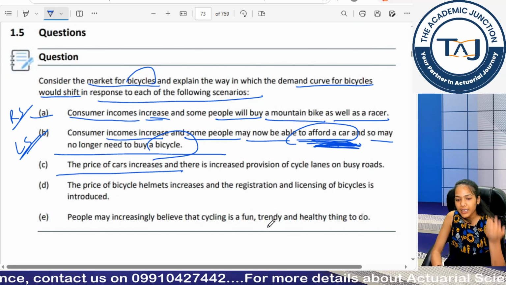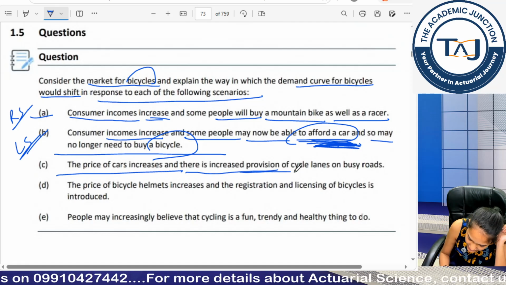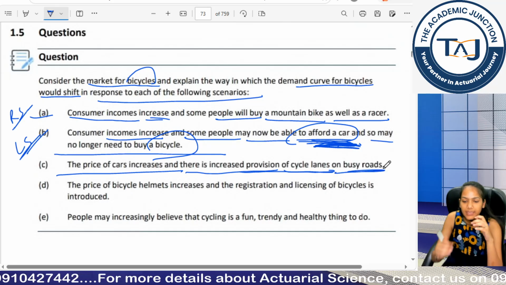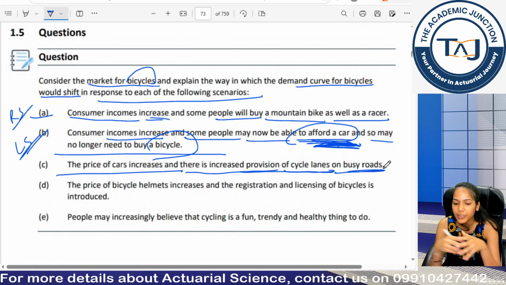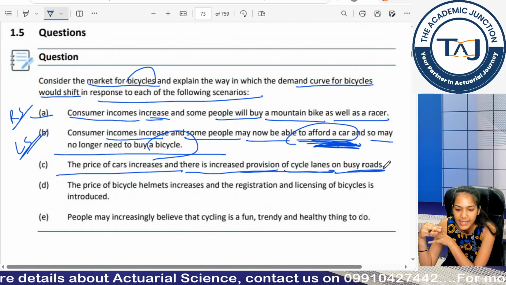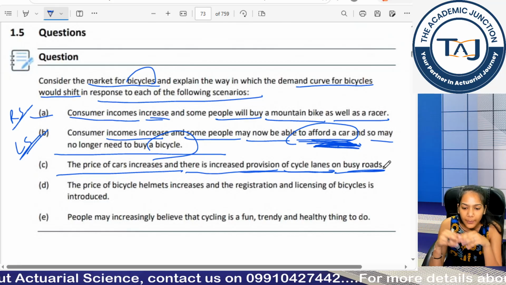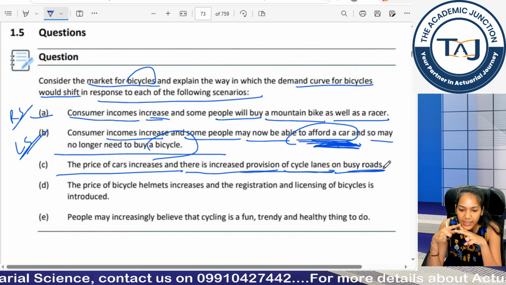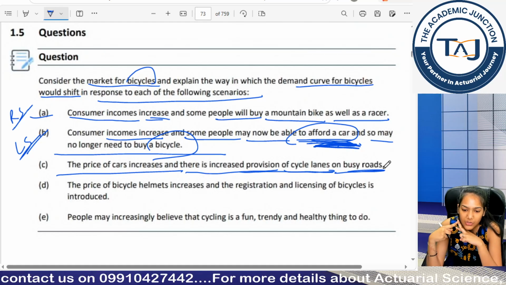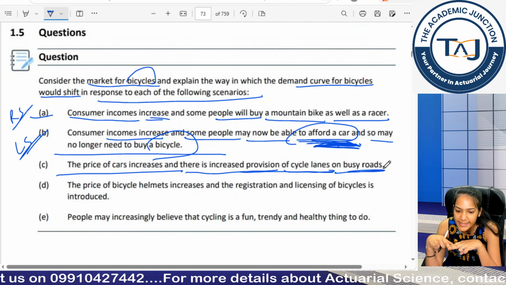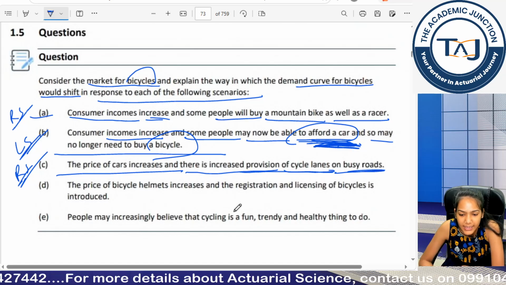Moving to the third part, the prices of cars increase, and there is increased provision of cycle lanes on busy roads. Now the prices of cars are increasing, so you may shift to bicycles. Means there were busy roads on which it would be difficult to move a car, and they have created more cycle lanes. So, it would be easier to travel through a bicycle. So, people would shift to bicycles. Why? Because of two reasons. Now, they can easily move on busy roads through cycle lanes, and prices of cars have increased. So, it may be relatively cheaper to buy a bicycle now. So, that is why it is a rightward shift, because the demand for bicycles will increase.